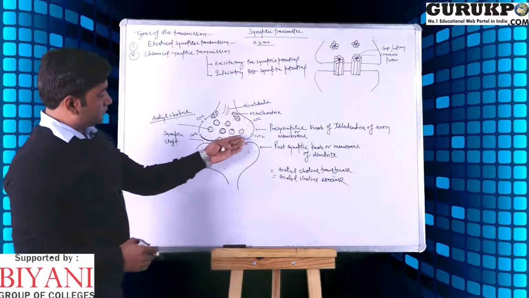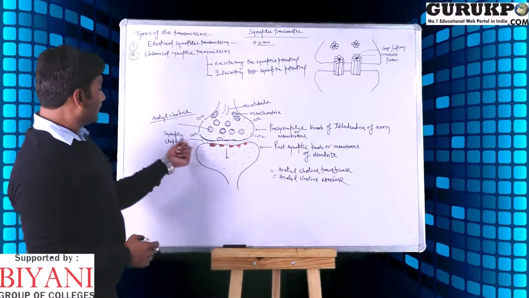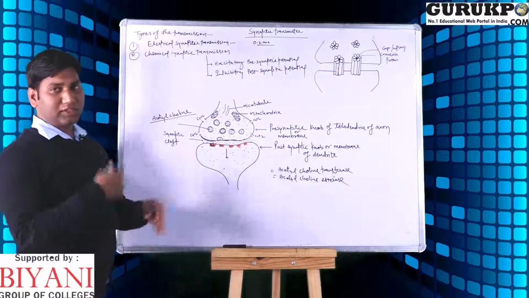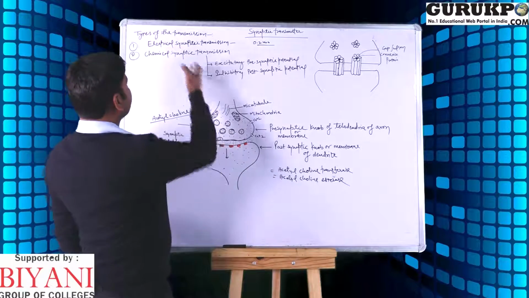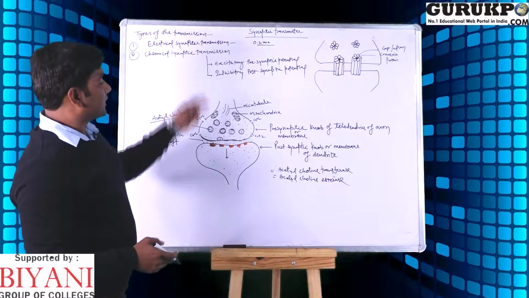When the gap between the pre and postsynaptic membranes, meaning the depth of the synaptic cleft, is more than 20 nm, then the chemical synaptic process occurs in the neuron cells.